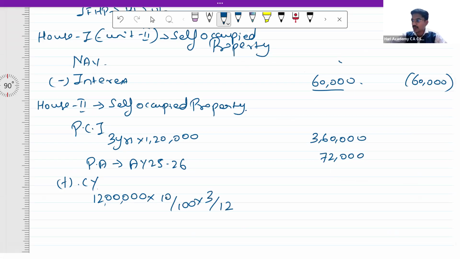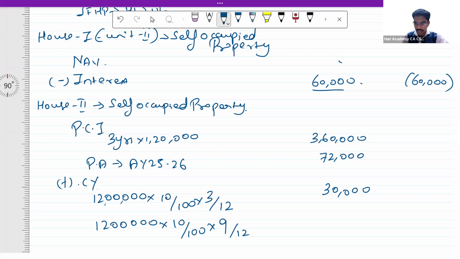This comes to somewhere around 30,000. Okay. Now for the remaining period, 12 lakhs into 10 by 100 into 9 by 12. This comes to 75,000.